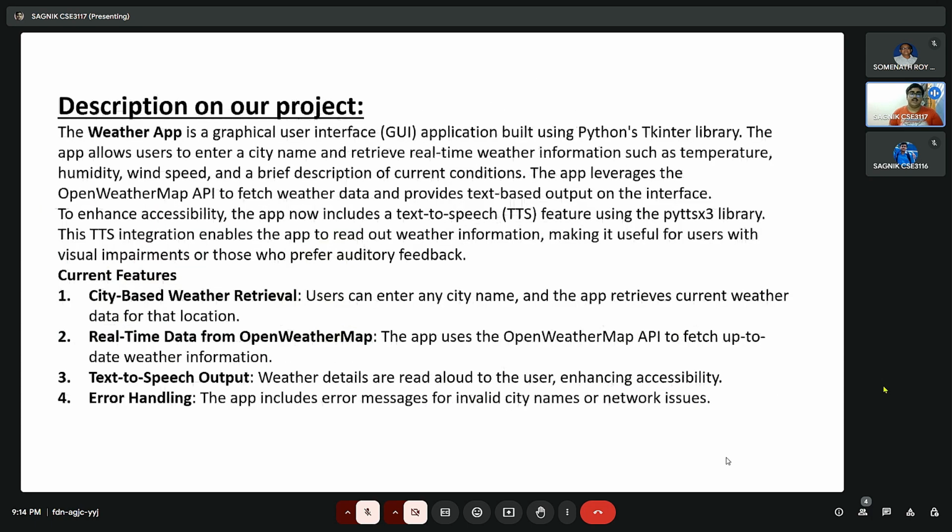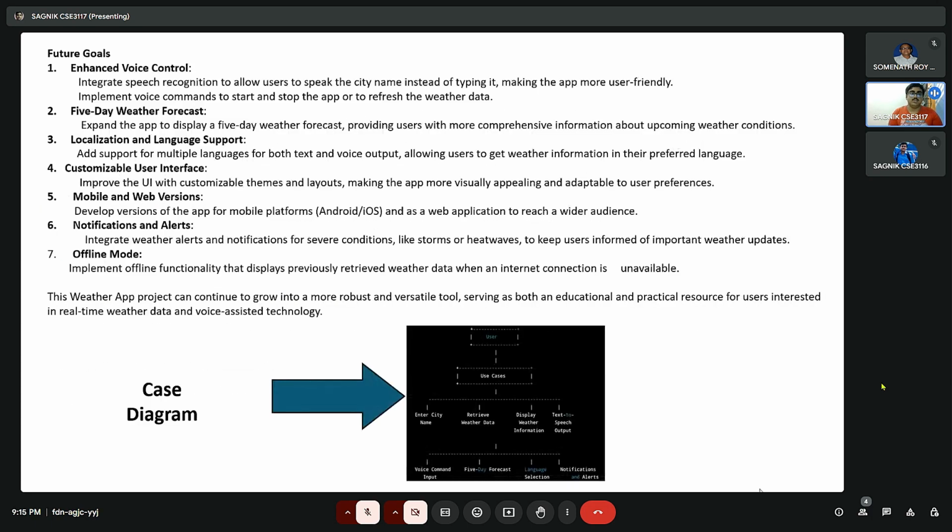This is the description of what can be used over here, that is enhanced voice control, which will integrate speech recognition to allow users to speak the name instead of typing it, making the app more user-friendly. And we can also have a 5-day weather forecast. Also, we incorporate this in our project.